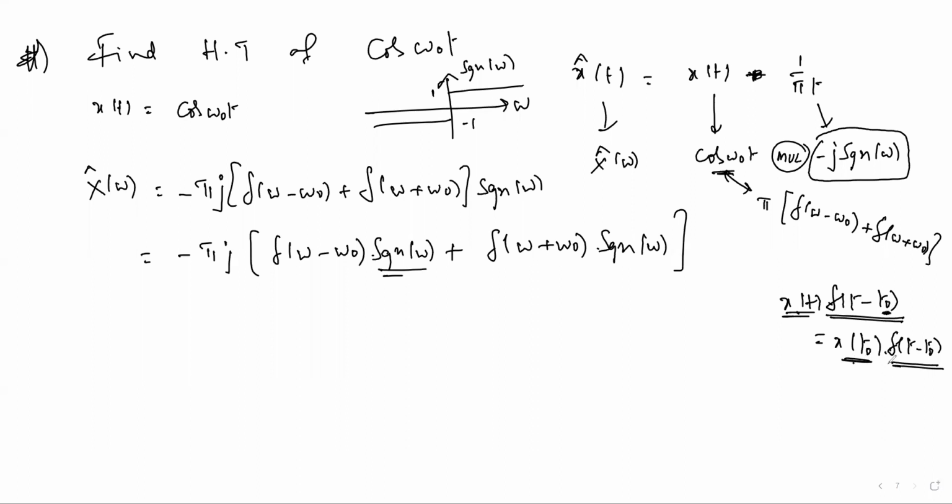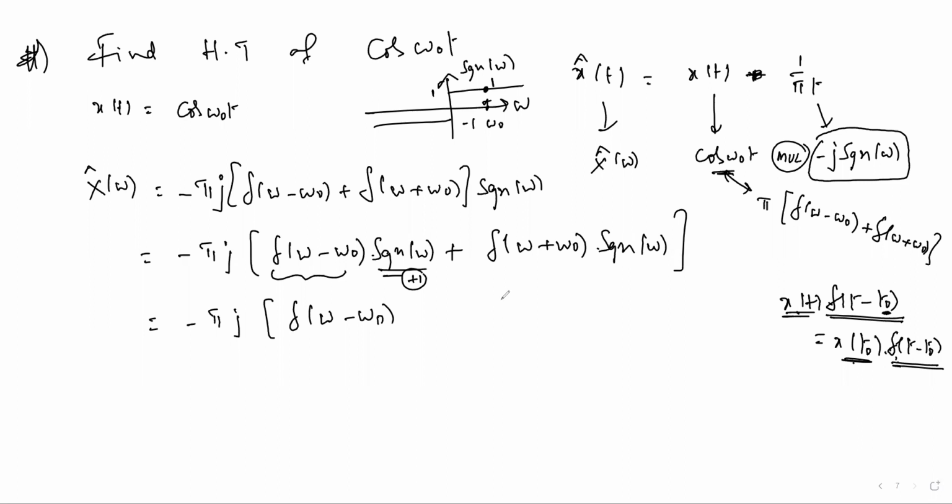That value becomes the amplitude of this impulse function. So here del of omega minus omega naught is on the right side, at omega naught, where the signum amplitude is plus 1. No issue: minus pi j del of omega minus omega naught, with plus 1 amplitude.